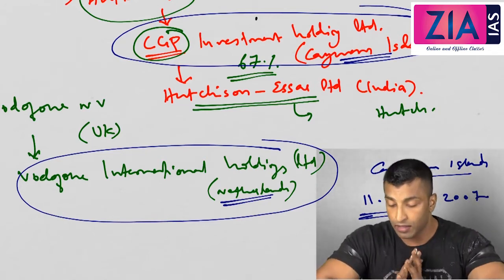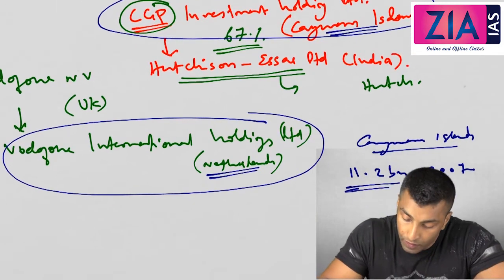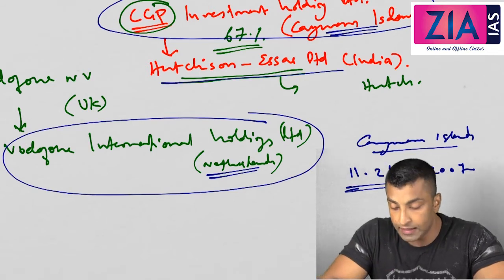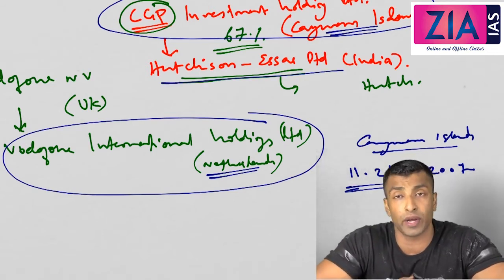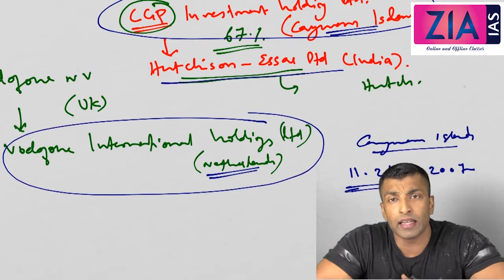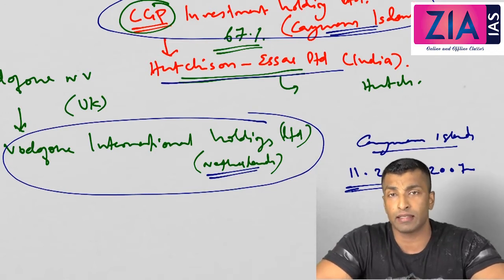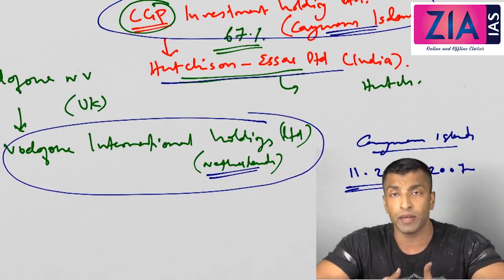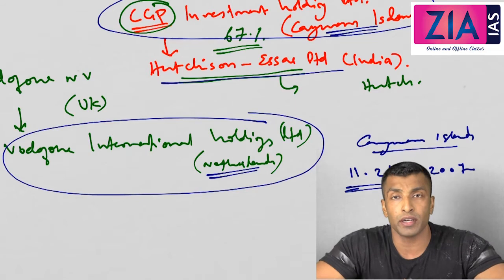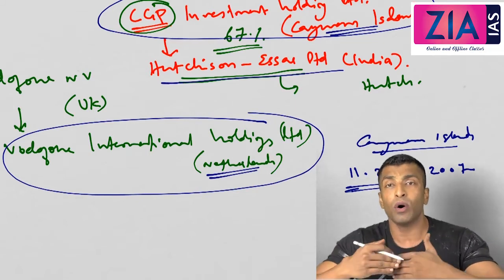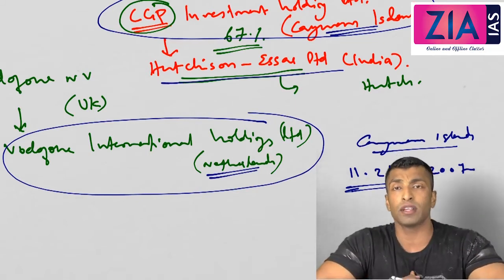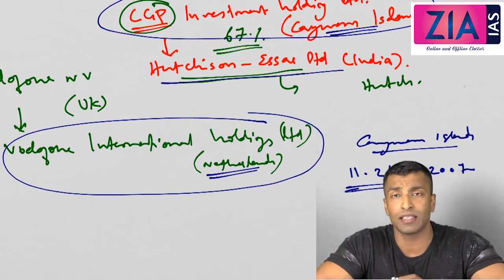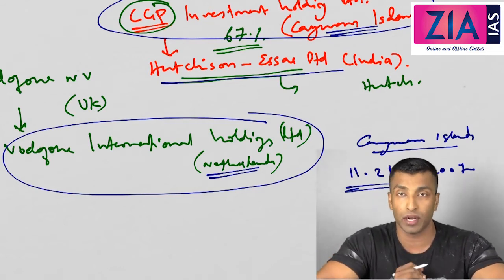Now you can see what the problem is going to be. The assets of CGP are located in India, but the deal took place in Cayman Islands. Vodafone's argument is that the deal is between two companies located in foreign countries, and the deal also happened outside India. So there is no question of taxation or any other liability.